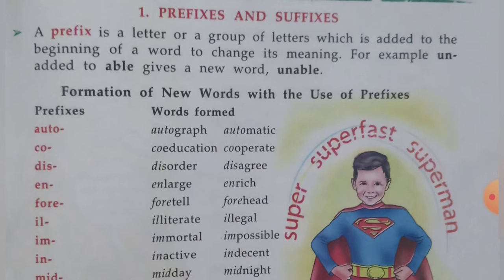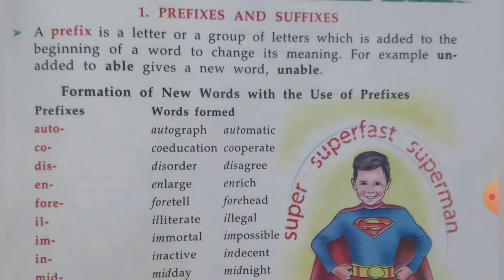When we use the prefix im in the beginning of the word mortal and possible, that makes the new words immortal and impossible.